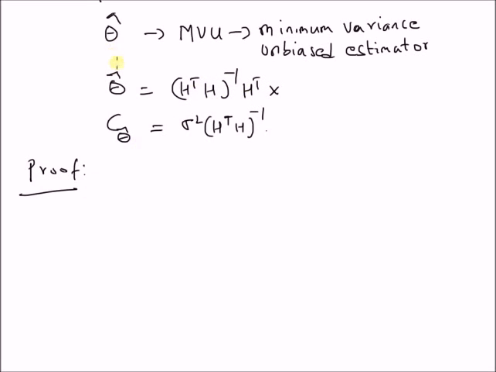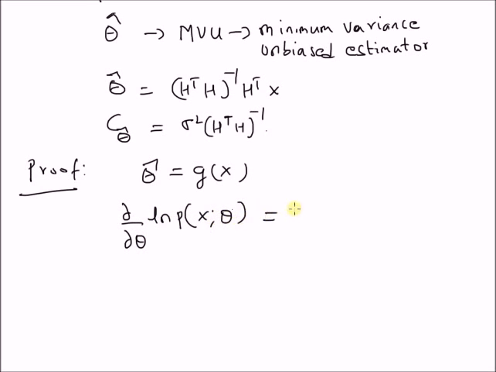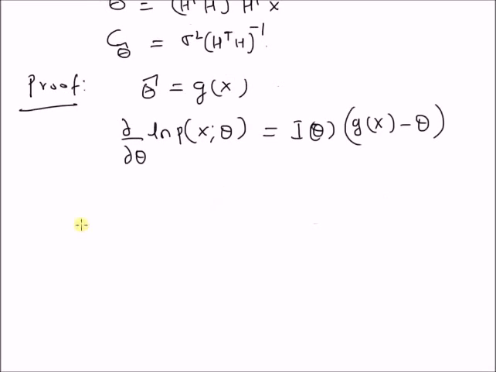So if the theta hat is minimum variance unbiased estimator, that means the estimator theta hat is equal to g of x, a function of the observations, then it should satisfy the following condition, that is the first derivative of the log likelihood function should be equal to the product of the information matrix I of theta multiplied by the difference g of x minus theta. So if the first derivative of the log likelihood function has the following structure, then we can claim that the estimated theta hat is equal to g of x.